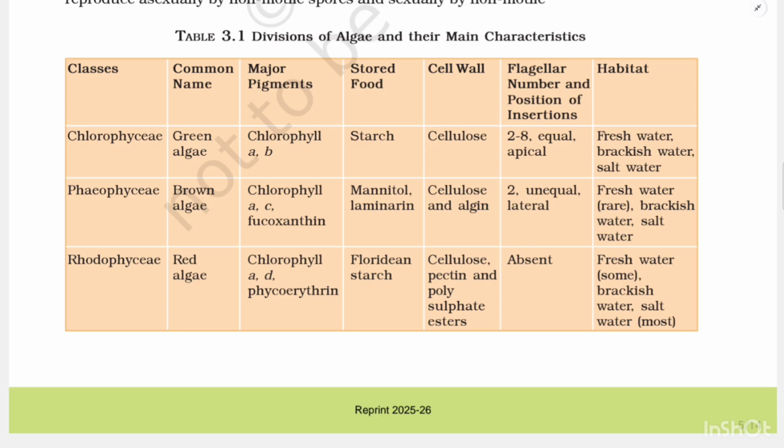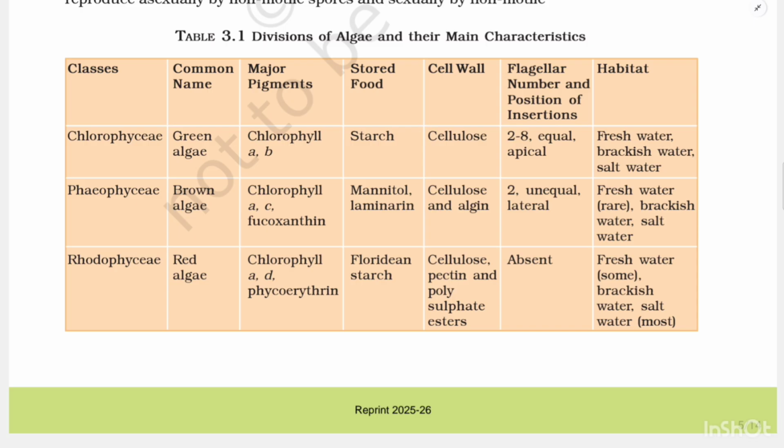Class Phaeophyceae, common name brown algae. Major pigments: chlorophyll a, c, fucoxanthin. Stored food: mannitol, laminarin. Cell wall: cellulose and algin. Flagellar number and position of insertion: 2, unequal, lateral. Habitat: freshwater, which is rare,